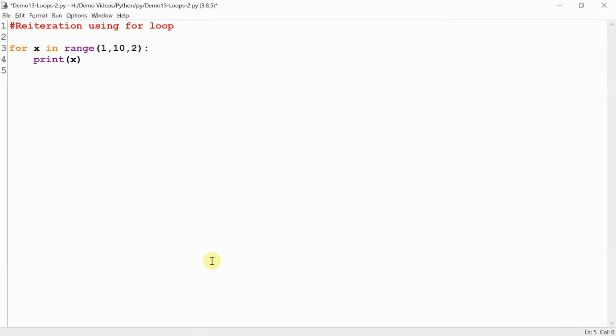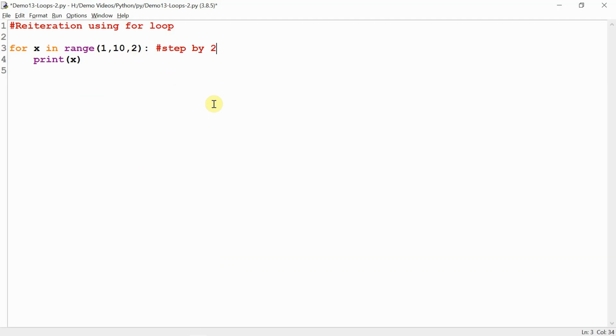We just saw a simple loop which was counting across a list of numbers 1, 2, 3, 4, 5, 6. The counting was very usual: 1 plus 1, 2, 2 plus 1, 3, and so on. But sometimes we need to count not by 1, but maybe by 2 or 3 or more, we need to skip. That is done by the third argument in range function.